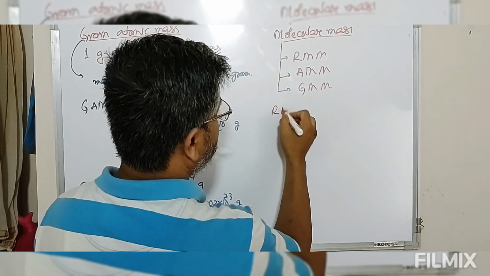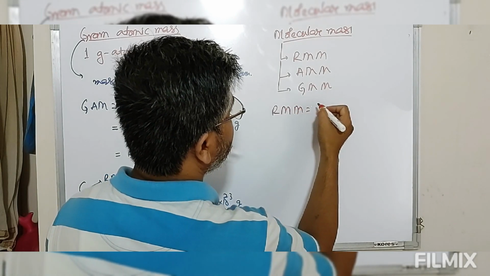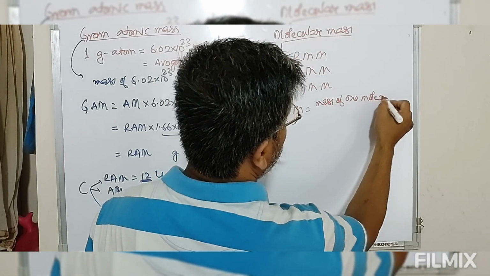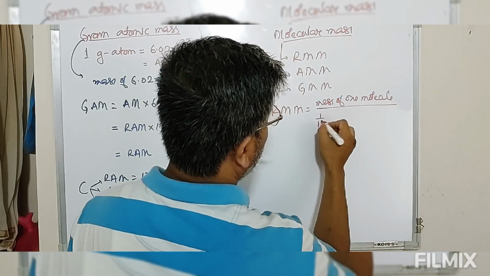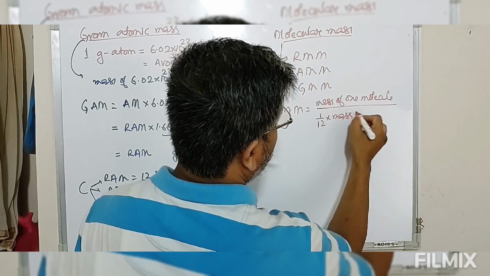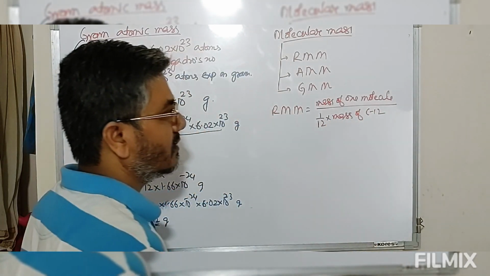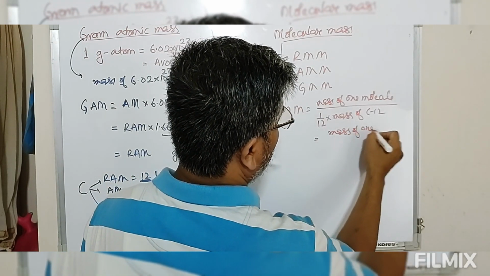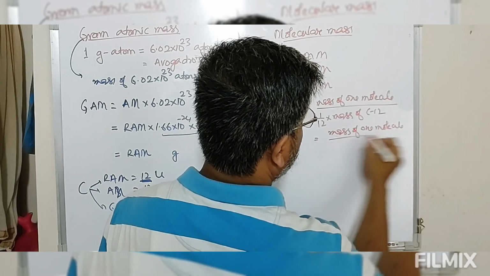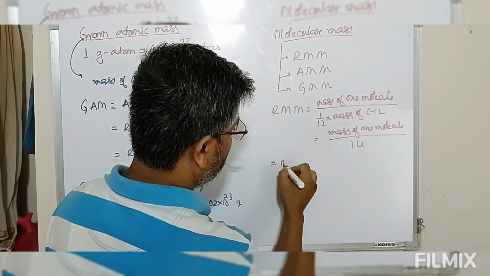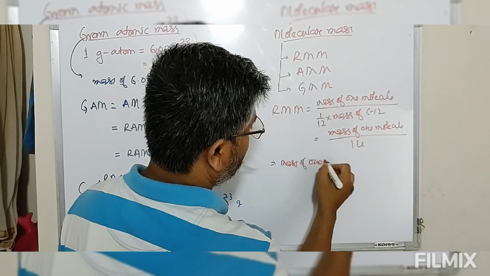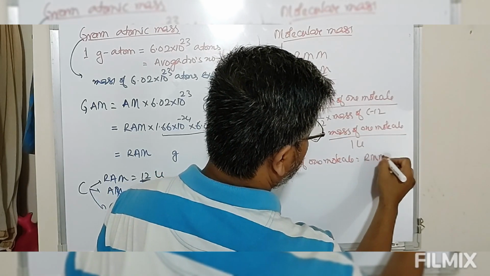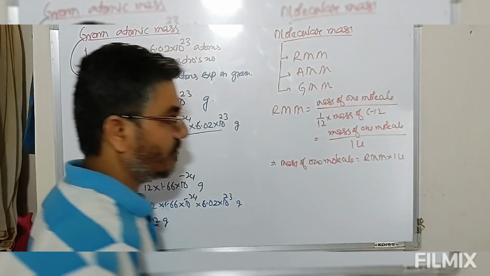So relative molecular mass is the mass of one molecule divided by 1/12 times the mass of carbon-12 isotope. So this equals the mass of one molecule divided by one unified mass.